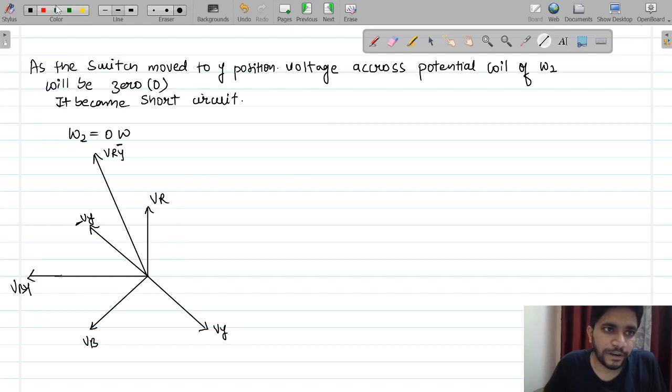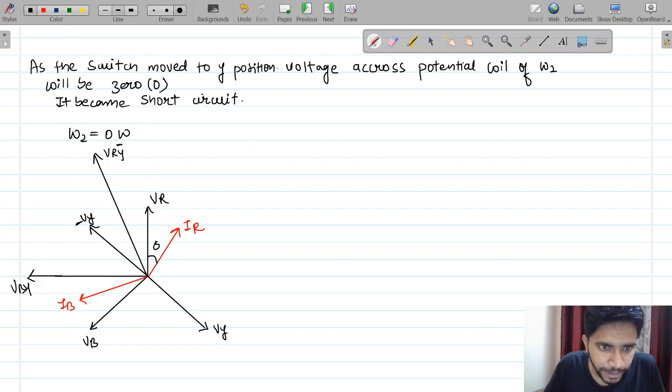Now I will draw the waveform of currents in a different color. I have already drawn all these waveforms previously. This is your IR, this is your IB. The most important part comes here now. This angle will be phi.